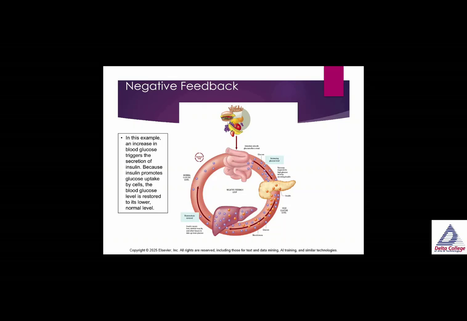So you can see where we eat, it absorbs the glucose in the intestines after a meal. The glucose goes into the blood and increases the blood glucose level. The pancreas responds by secreting insulin. Then the insulin starts to meet with the glucose and take it up in the bloodstream. It causes the liver, skeletal muscle, and other tissues to take up more glucose, so they store it, and the stored glucose in the liver is called glycogen. Homeostasis is then restored, and we have a normal glucose level. This is how it should work in a negative feedback of blood glucose and insulin.